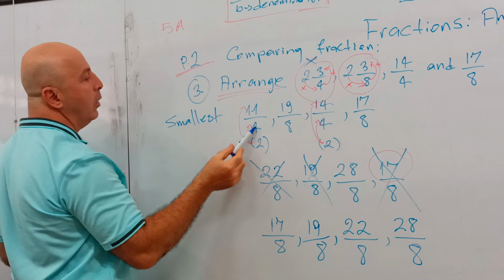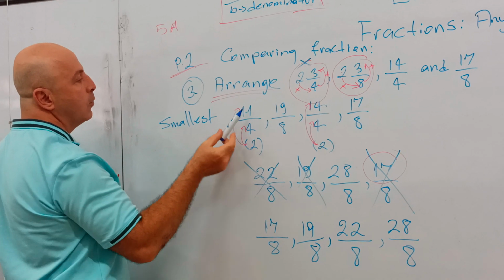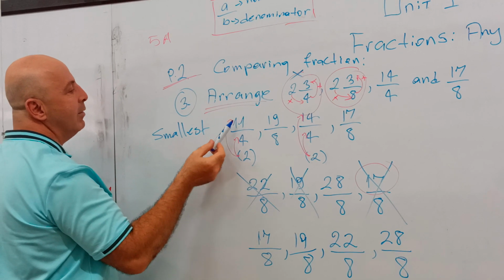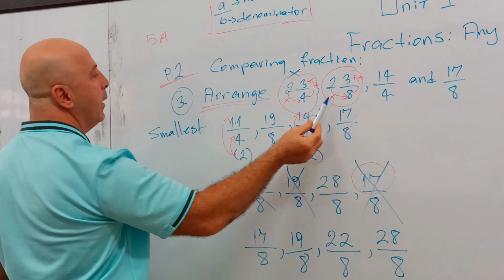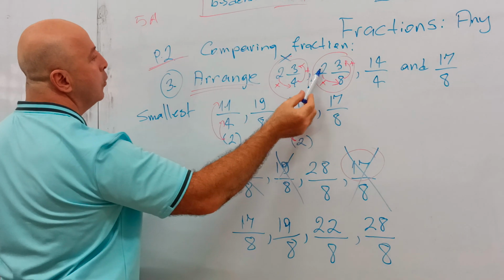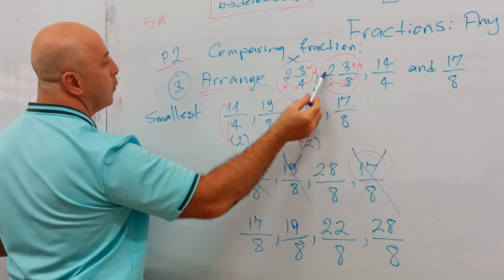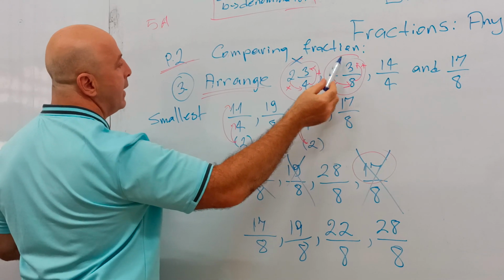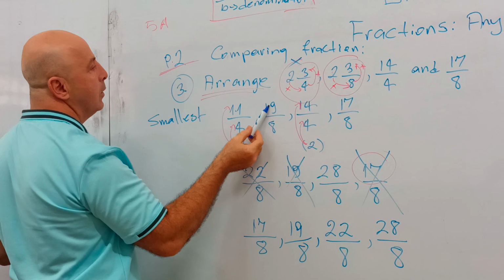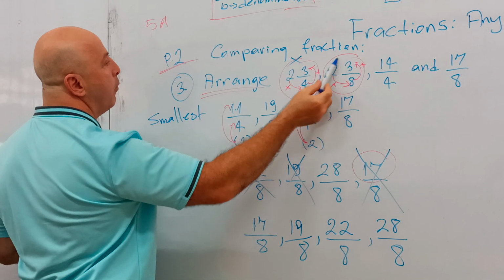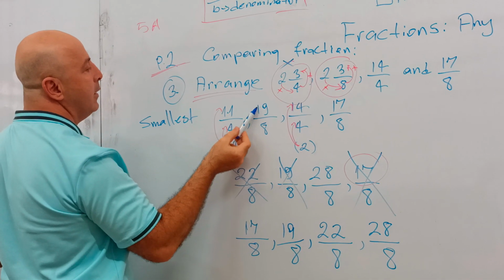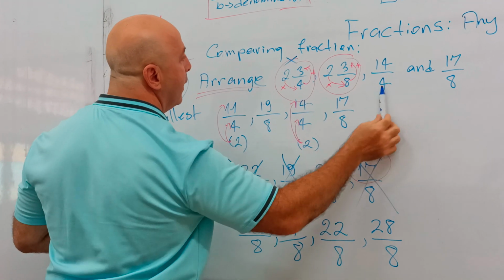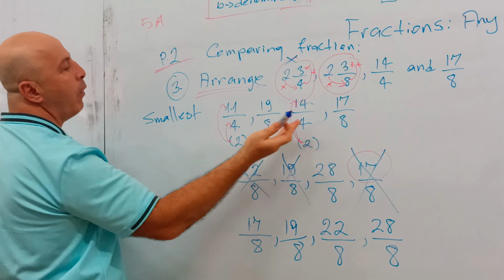The denominator, the bottom number, we don't do anything. So this becomes 11 over 4. 11 over 4. Second one, same steps. 2 times 8 is 16, plus 3 is 19. So this fraction, improper fraction, becomes 19 over 8. These two, I don't do anything. They are already a regular fraction.